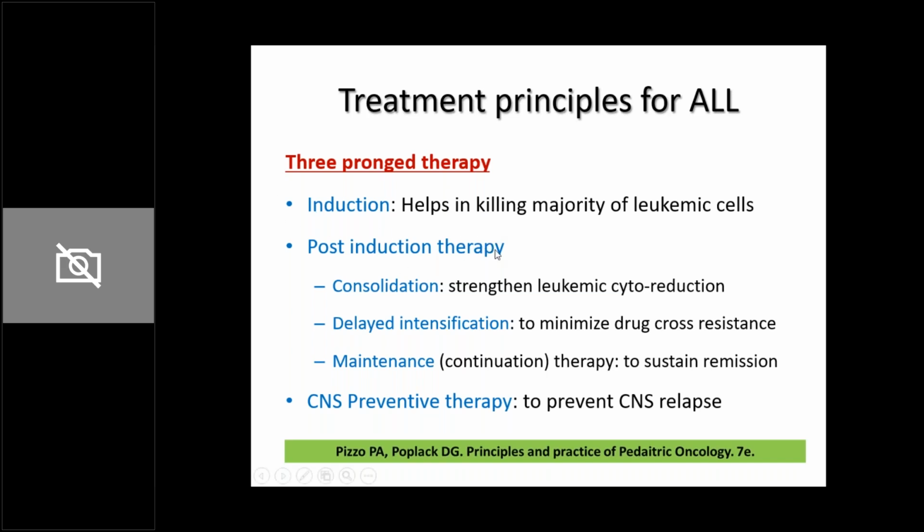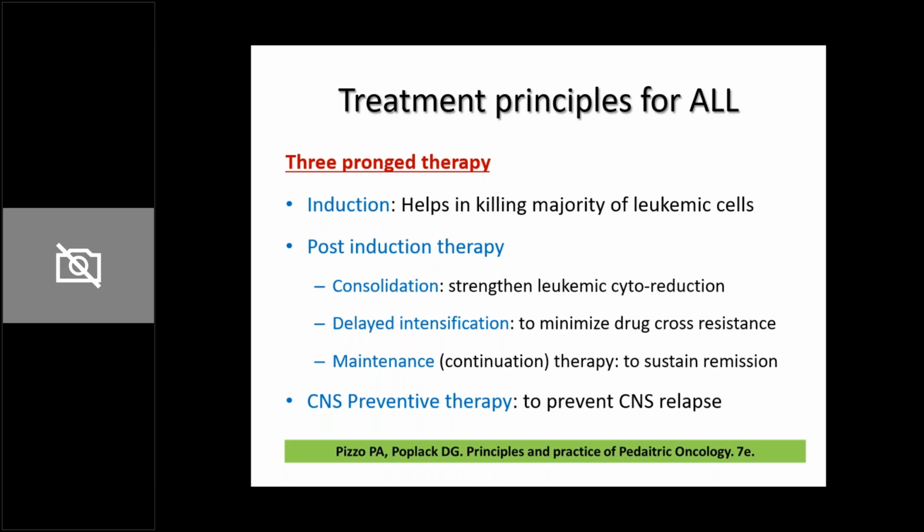Then you have post-induction therapy. Within the post-induction therapy, you have 3 components: consolidation, delayed intensification, and maintenance. What is consolidation? You give chemotherapy to further reduce the leukemic count. What is delayed intensification? You give chemotherapy drugs from different categories, with different mechanisms of action, so that leukemic cells which are resistant to one particular chemotherapeutic agent are killed by a different chemotherapeutic agent.